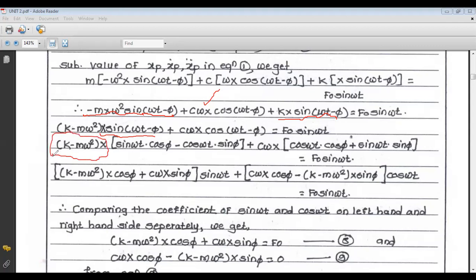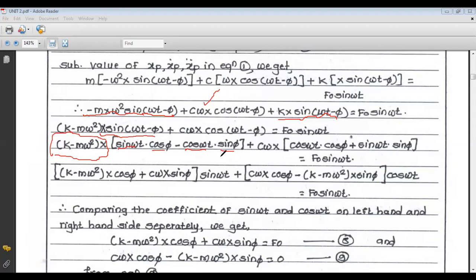Now this is the mathematical identity called sin(A minus B). What is sin(A minus B)? It is sin A cos B minus cos A sin B. In that case, omega t is A and phi is B. So sin A is sin omega t, cos B is cos phi, so sin A cos B minus cos A, which is cos omega t, into sin B, so sin phi.